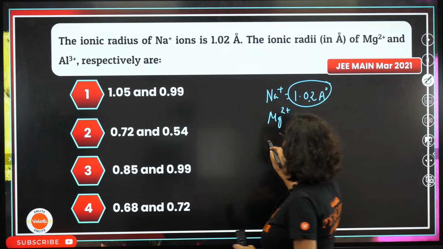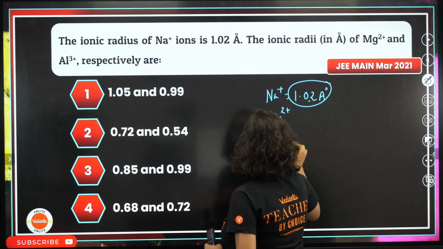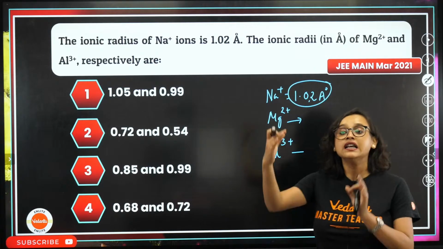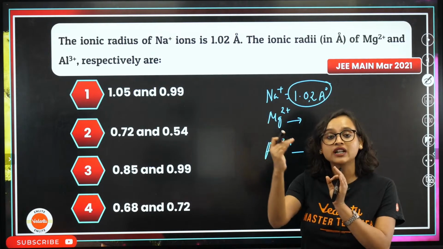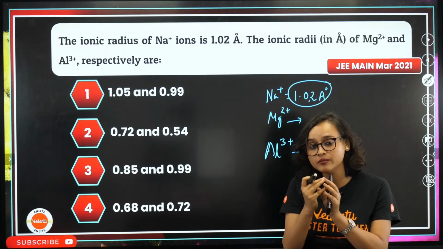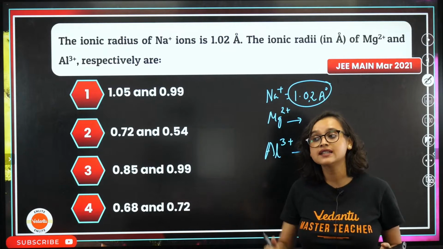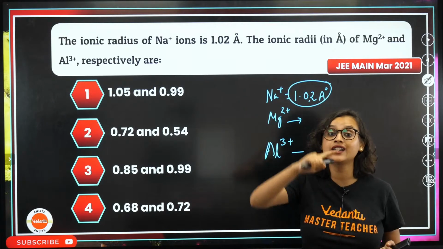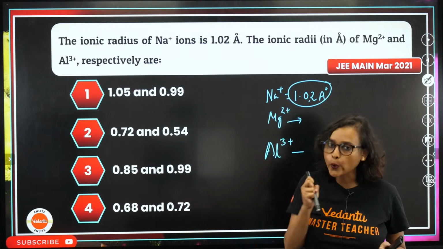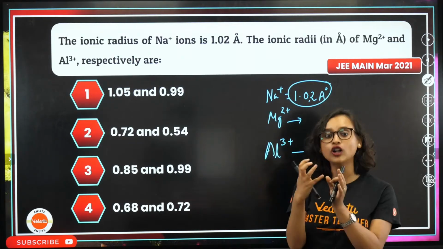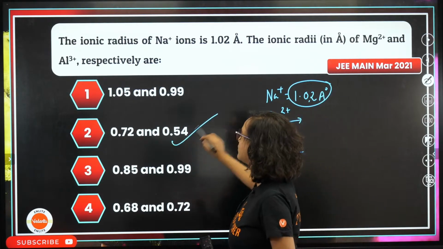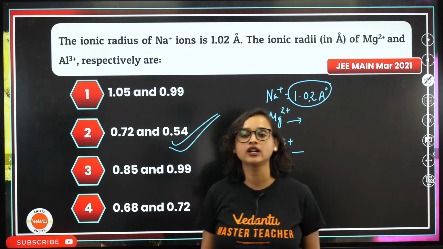Now Al3 plus has lost 3 electrons, my dear student. If it has lost 3 electrons, that means it will be even lesser. The ionic radii will be even lesser than before. Why even lesser? Because 3 electrons it has given. Z effective increases. Effective nuclear charge increases. The nucleus will be able to pull all the electrons closer to it. That means it will be even lesser, which means that option number 2 makes sense for us.